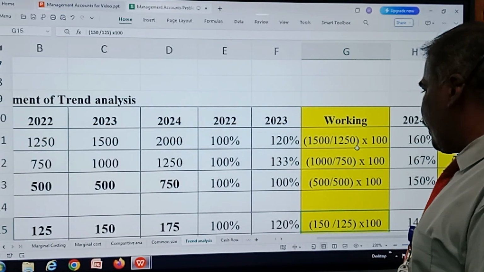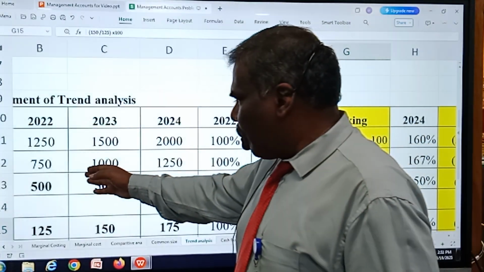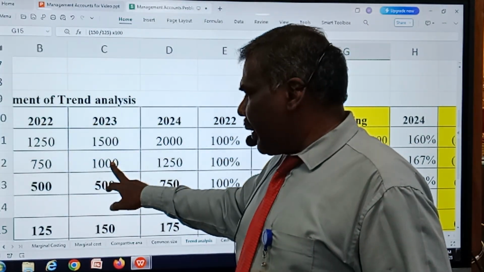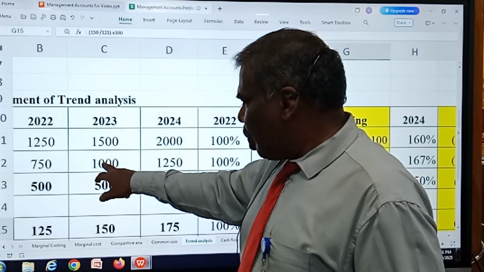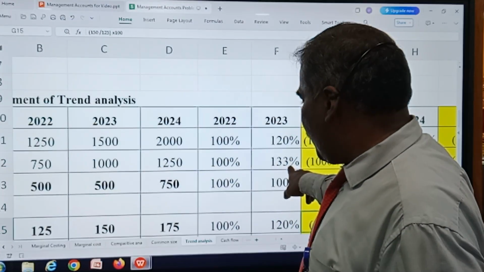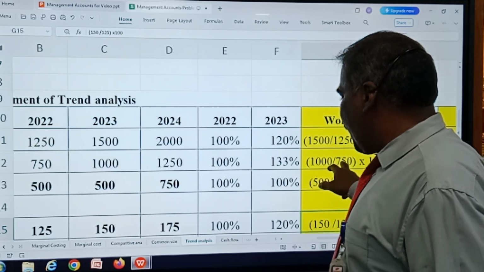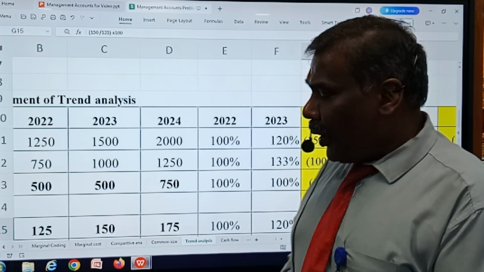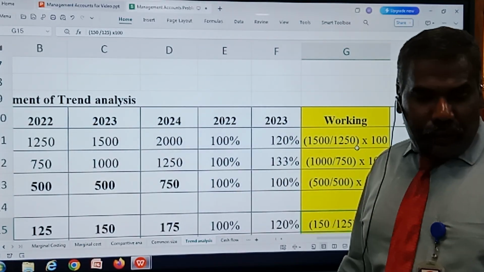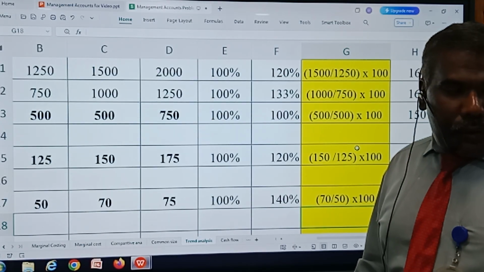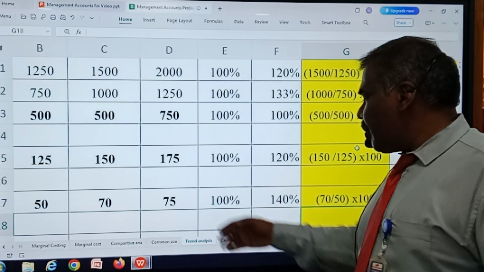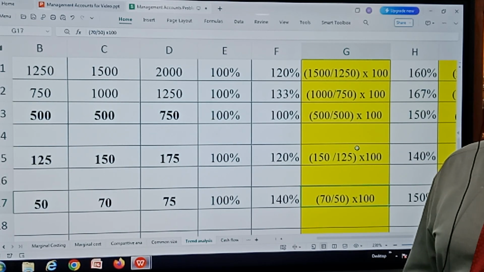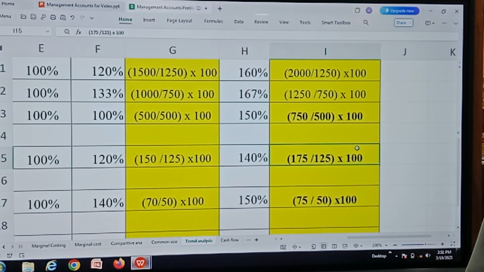I am getting 120%. And similarly, the cost of goods sold for the year 2022 is 750. For the year 2023, it is 1000. So that's an increase of 250, and it has to be represented in terms of percentage. That is 1000 divided by 750 into 100, an increase to 133%. Similarly, the same format will be followed for all the operating expenses and non-operating expenses, and for the years 2023 and 2024.